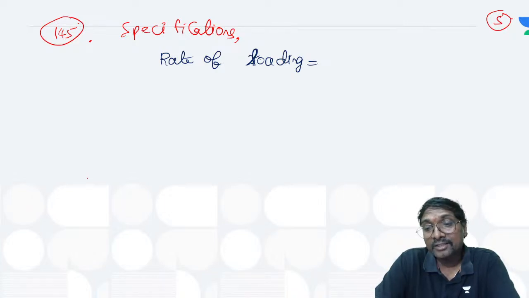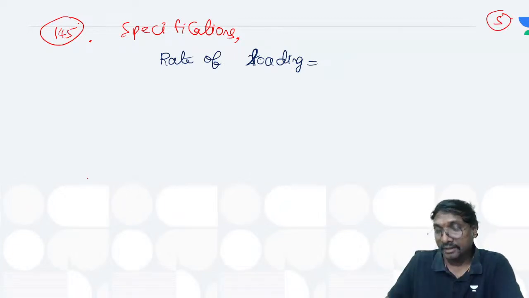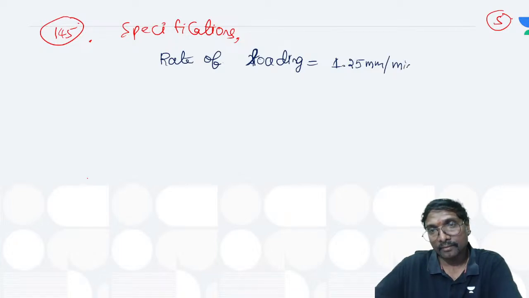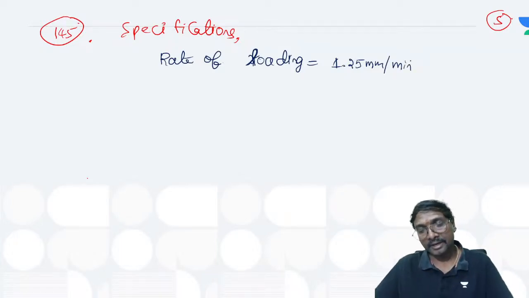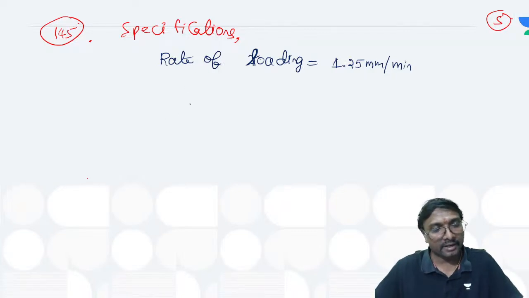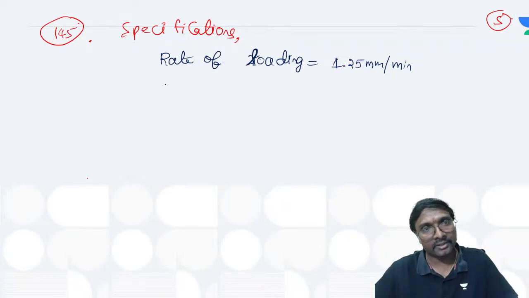Is this a minute or second? 1.25 millimeter per minute, you can say if you just observe, right? That is your 1.25 millimeters per minute. And what is it you can say next?